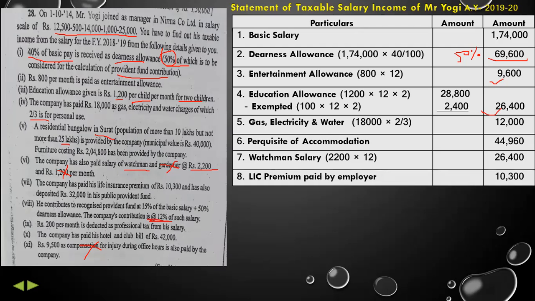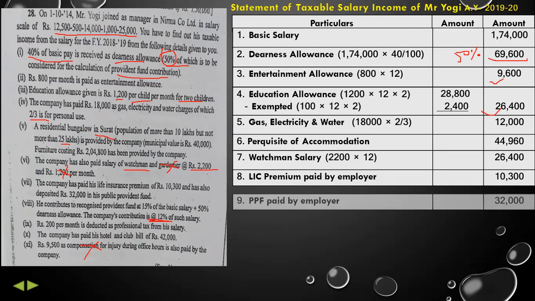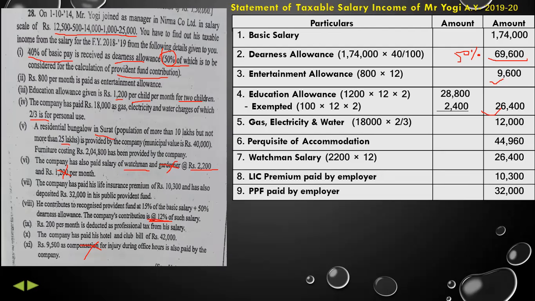So LIC premium paid by employer 10,300 and PPF paid by employer 32,000. Generally, this is our deduction in 80C, but it is paid by the employer. That's why it's taxable. And I have mentioned it very clearly that LIC premium paid by employer, that's why it came into the statement.